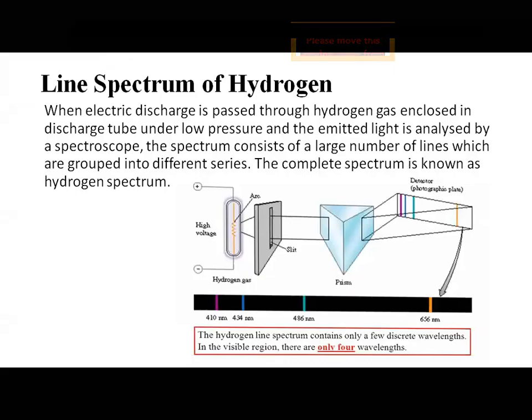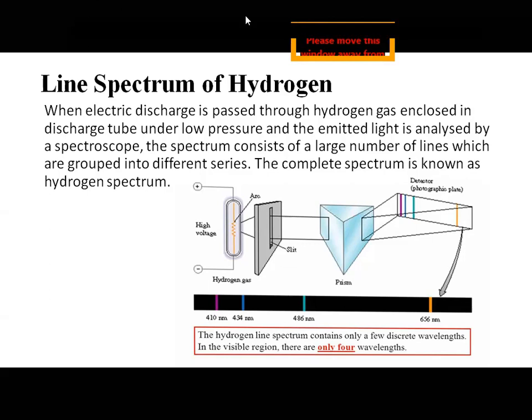We have seen what emission and absorption spectra are. With the same understanding, let us try to understand the line spectrum of hydrogen. When electric discharge is passed through hydrogen gas enclosed in a discharge tube under low pressure, the emitted light is analyzed by the spectroscope.